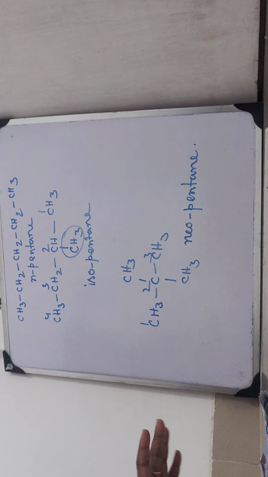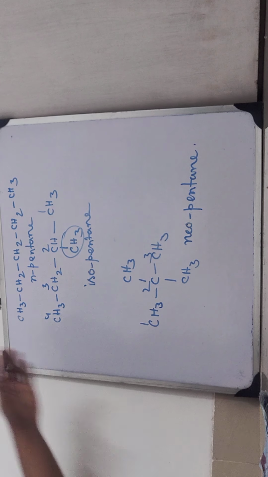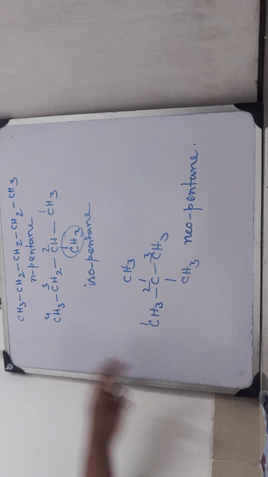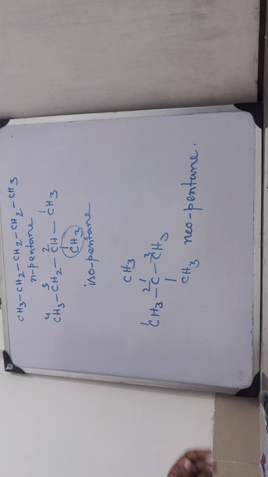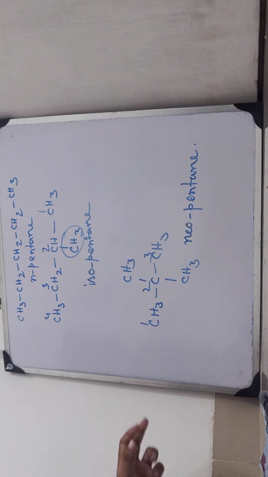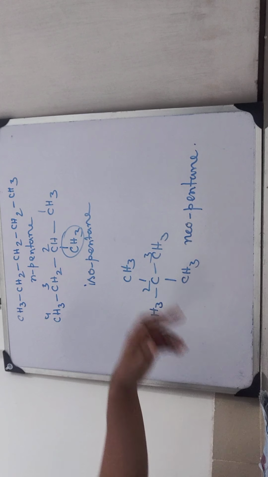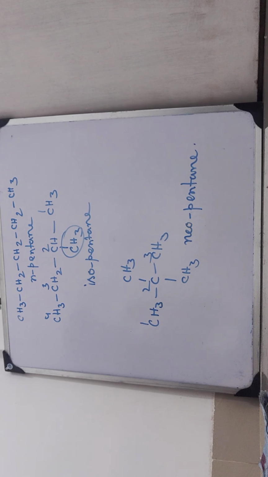If you pause the video and count the carbons and hydrogens in each case, you will find there are 5 carbons and 12 hydrogens in all the cases. So this is how chain isomerism works. In all the cases the chains are different: in the first case a chain of 5 carbons, in the second case a chain of 4 carbons, and in the third case a chain of 3 carbons only.